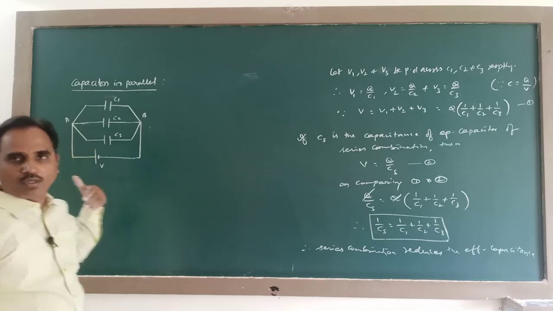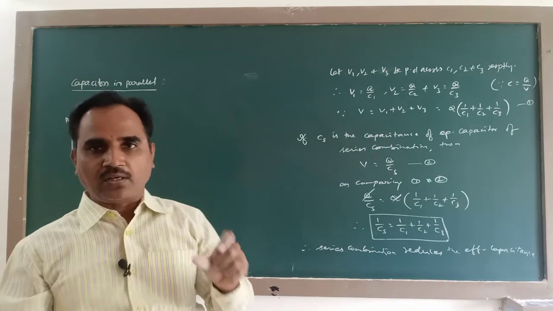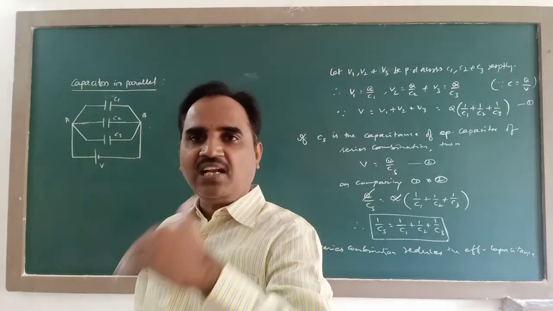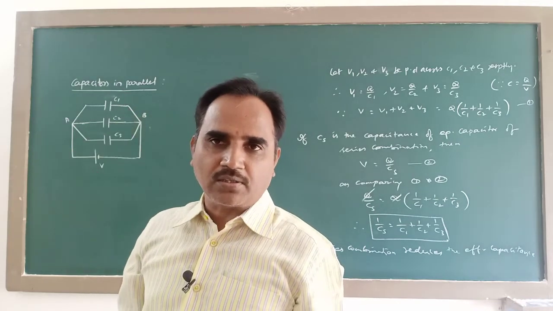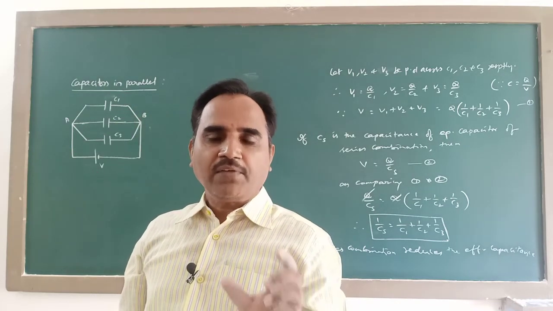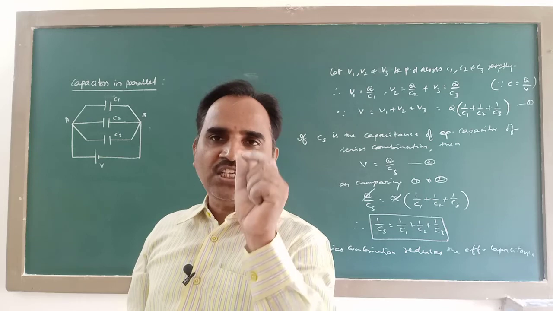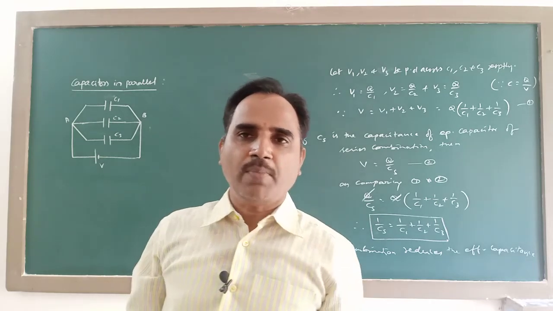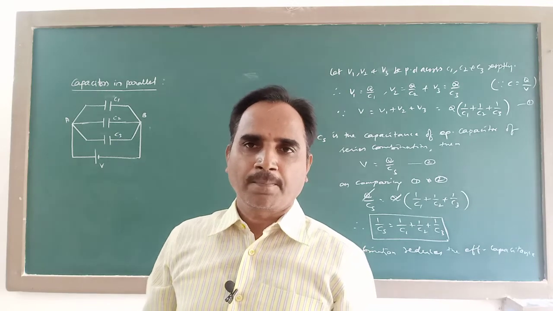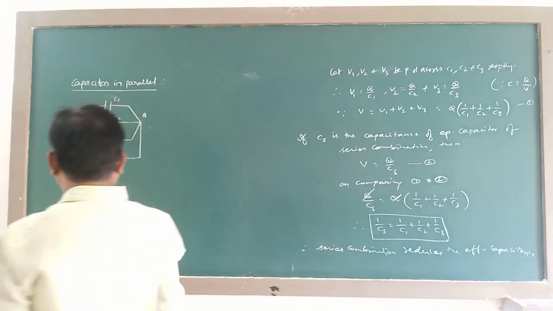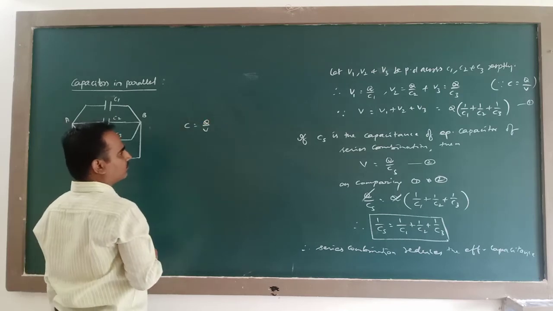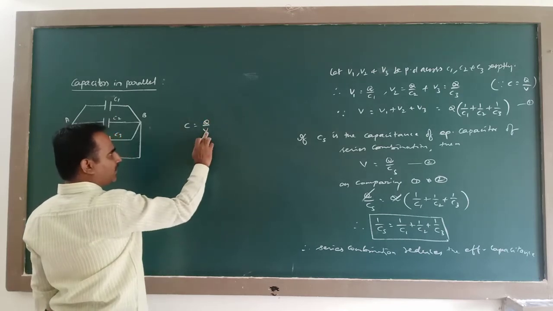So in parallel combination, along with the capacitors, the cell is also connected to the same common points. Therefore, the potential difference across each capacitor will be the same as the potential difference due to the battery, that is V. Further, because of this equation, for all capacitors this V is constant.